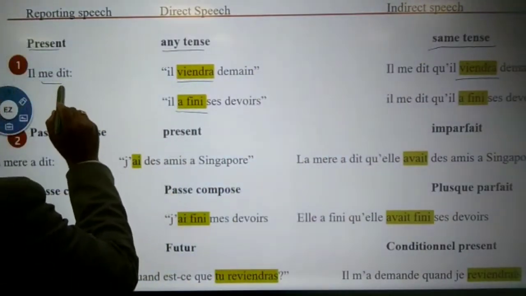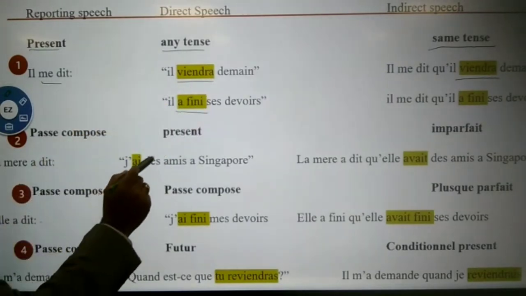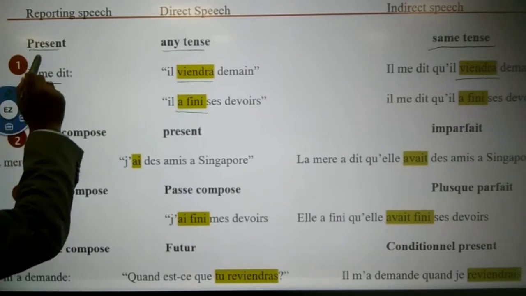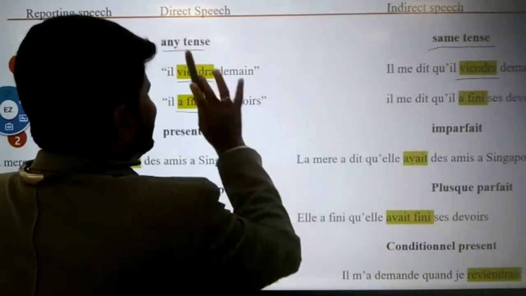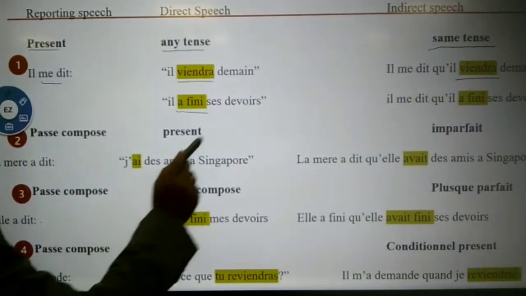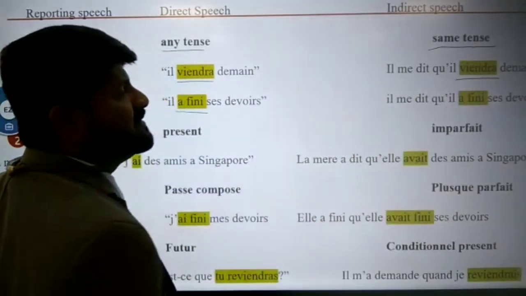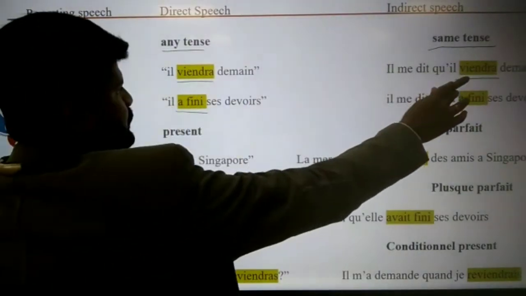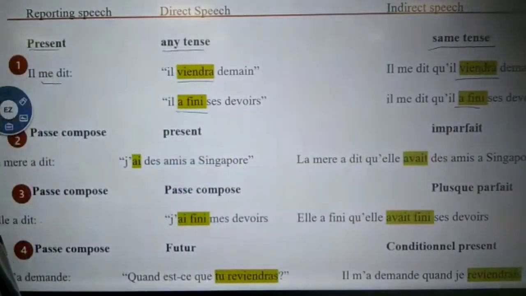Come to the next one. Il me dit, he says to me, Il a fini son devoir. Now listen, passé composé. When it is in present tense, here passé composé and there also passé composé. Any tense, same tense. Il a fini son devoir. Il me dit qu'il a fini son devoir. He says to me that he has finished his homework. So, future, future; passé composé, passé composé. Clear?